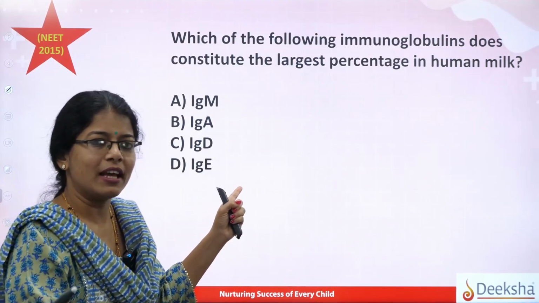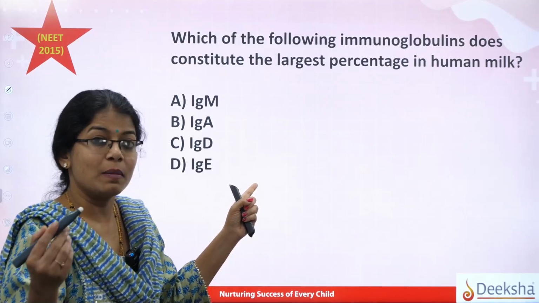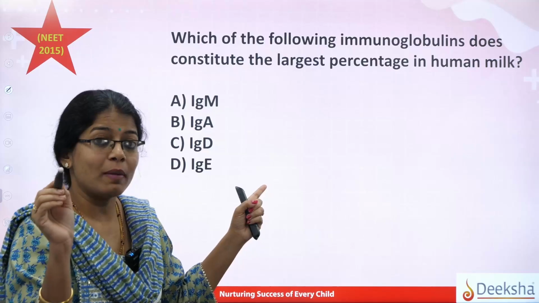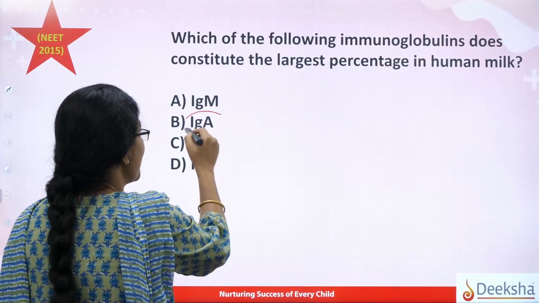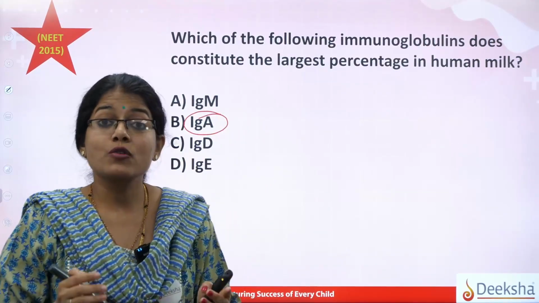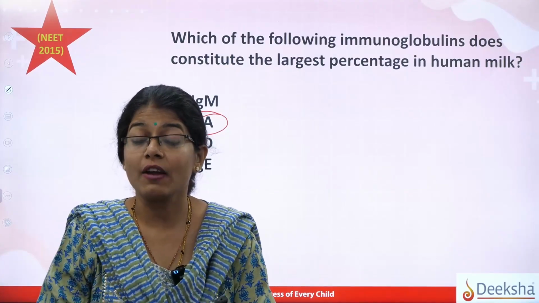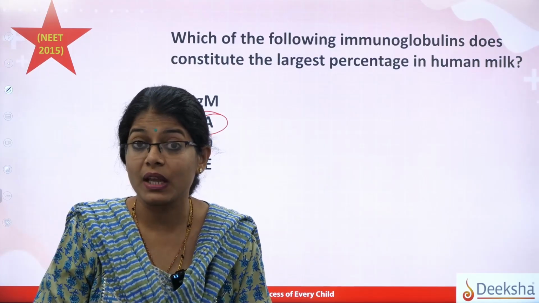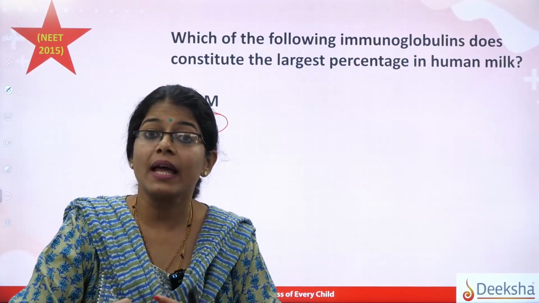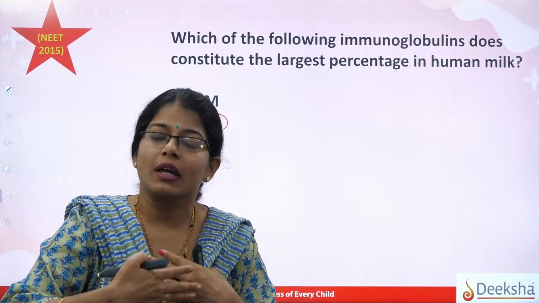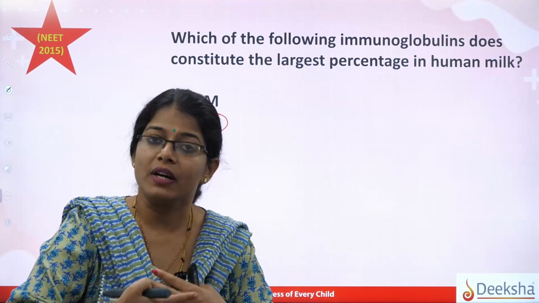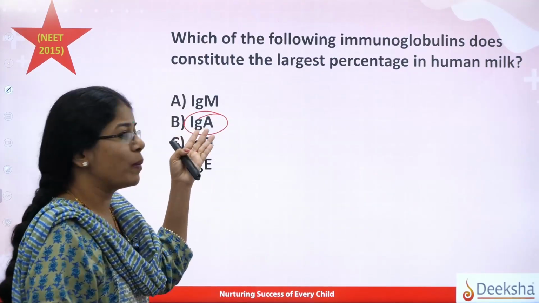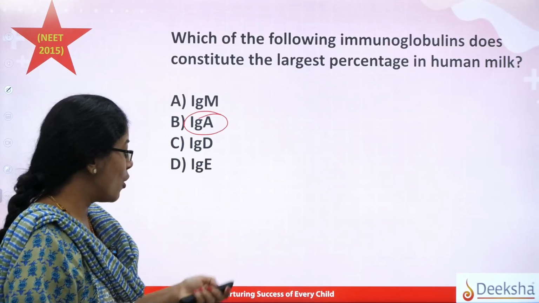Just now I said, in lactating mothers the first milk is a yellowish fluid, that is colostrum, correct? That colostrum is rich in IgA, and that's why it has been suggested that breastfeeding for infants is very essential during the initial weeks after delivery, because the child is given antibodies so that it can fight or defend against pathogens. So that is a very important role played by IgA present in the colostrum of the milk.